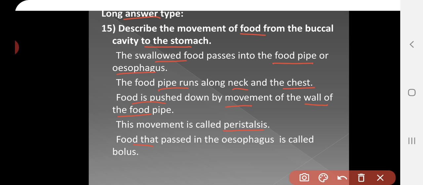The food that passes in the esophagus is called bolus. It is a small round substance, and that is called bolus. This bolus passes through the food pipe, also known as the esophagus, by the movement of the wall of the food pipe. This movement is called peristalsis.